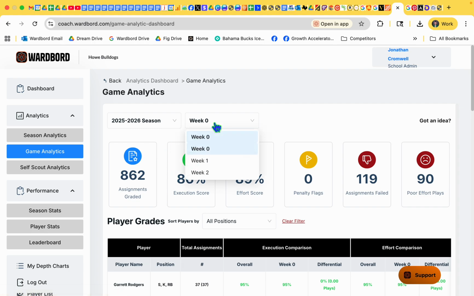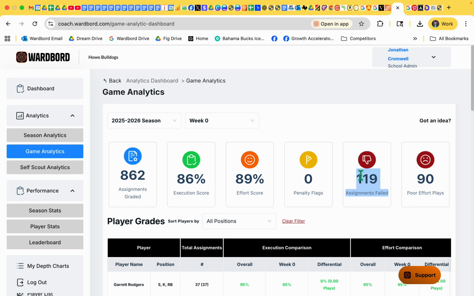So this is week 0, that scrimmage. 862 assignments that we evaluated. After a game, that's going to be like 1,800. But it shows that we executed at 86%, which seems pretty generous in my opinion. But this is what we like to show the kids. We failed 119 assignments from our scrimmage, and we felt pretty successful in the scrimmage. We felt really good about it.